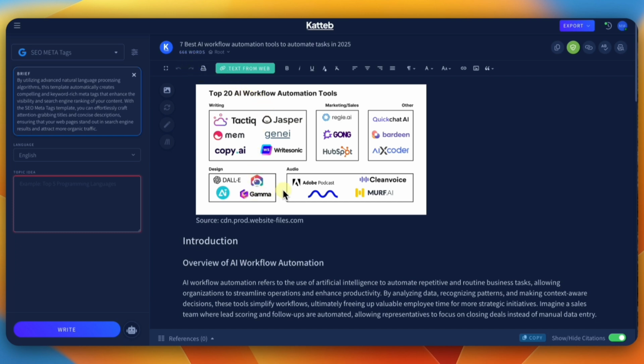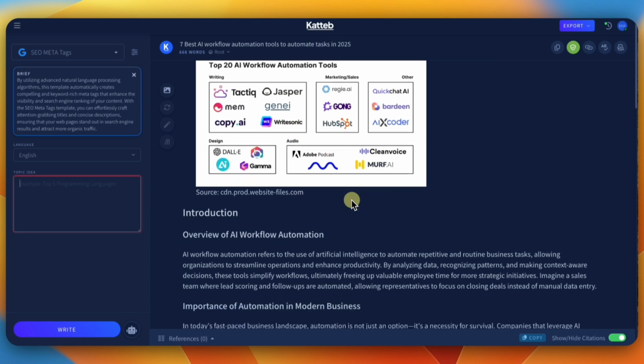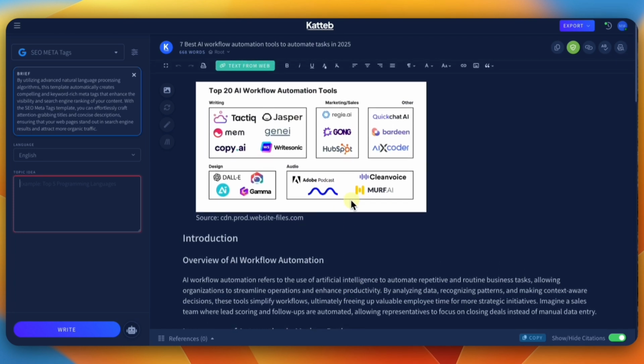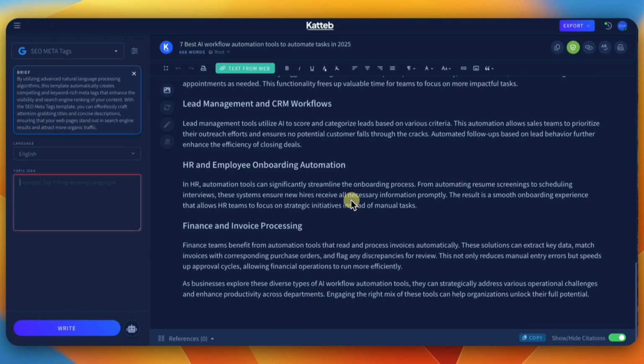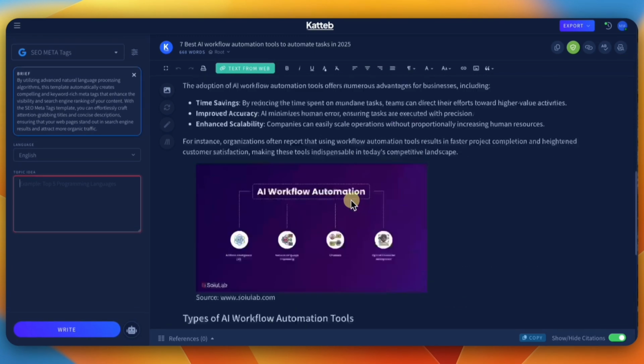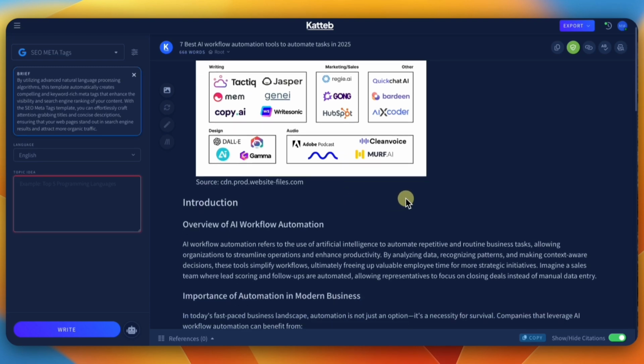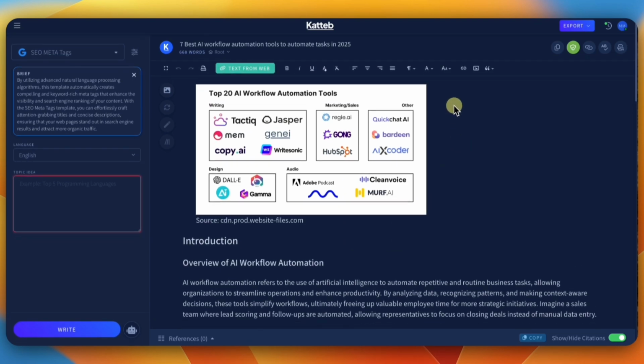Okay. And then when it grabs stuff from Google, it will put the sources in, which I like. So it's giving credit to this. Now you don't have to use these. You can actually take these out and replace them with other images. And a lot of times I would do that, and again, this writes pretty damn good. Excuse my language. It writes pretty good.